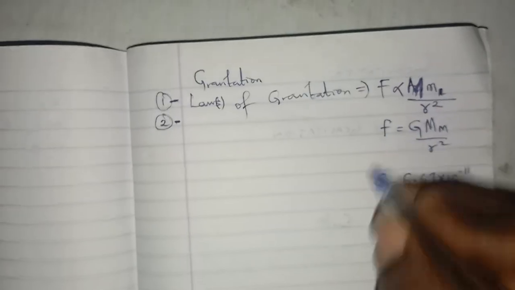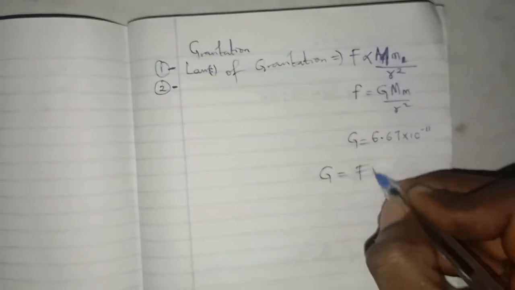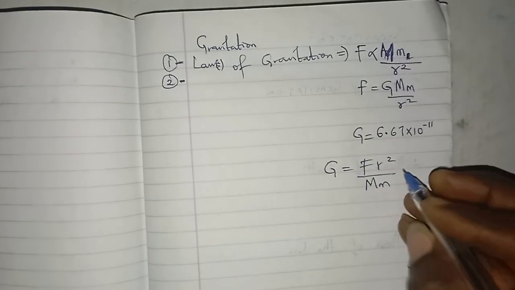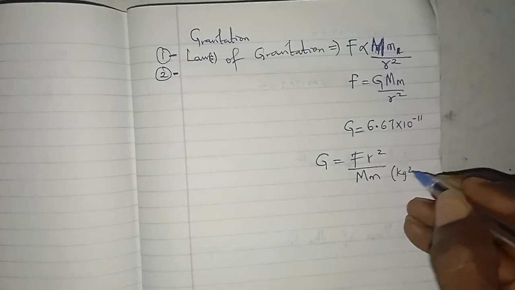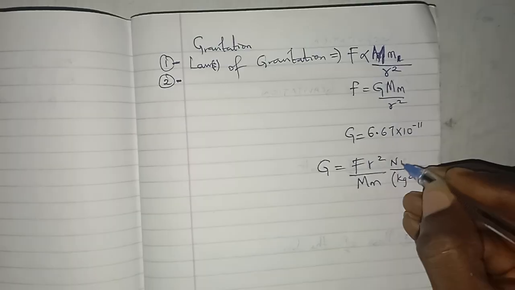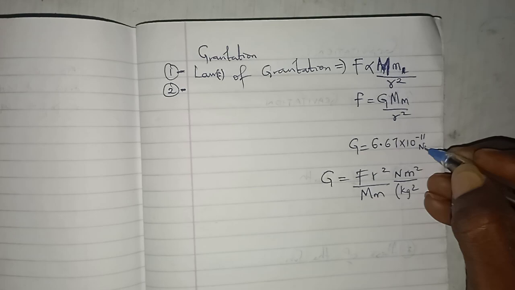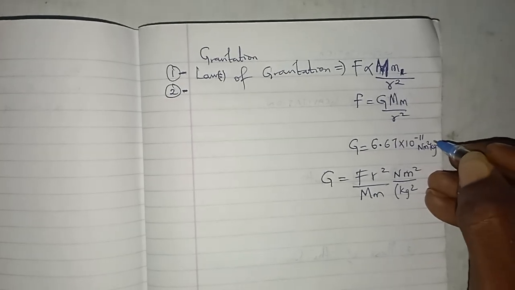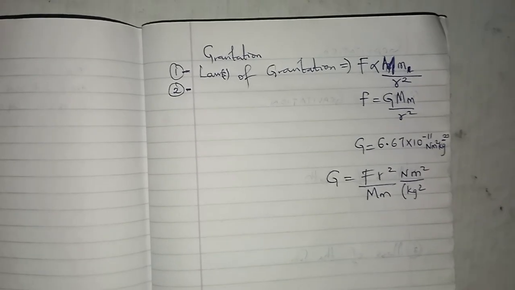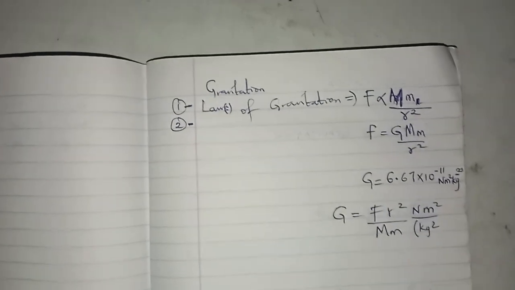The units, I always get the units by making G subject of the formula. So if I make G subject of the formula here, it will become that G equals F R squared all over M m. So you can see that this is the same thing as saying kilograms square. This one is Newton. This one is meter square. So that means that this is simply Newton meter square per kilogram square. That is how I get the units. In fact in physics I don't try to memorize or cram anything. What I just need to know is to understand that particular topic to an extent that I know what it's talking about. From the formulas I get what I'm looking for.